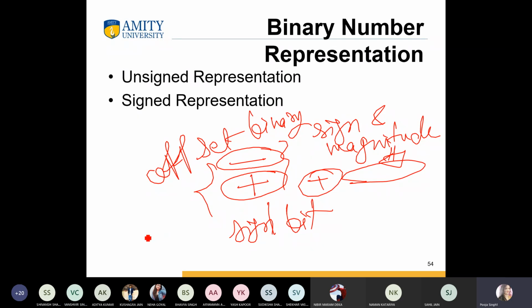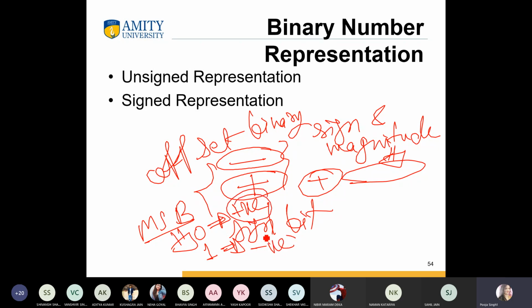The most significant bit, MSB, is 0 for a positive number. If we take 0, it denotes a positive number, and if we take 1, it denotes a negative number. Both are known as the sign bit.